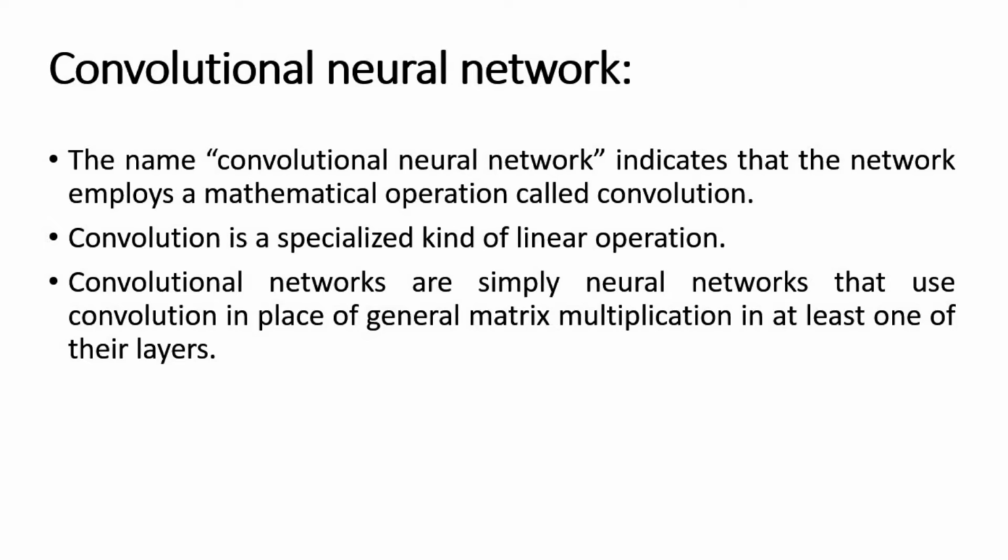In the case of a convolutional neural network, this is not a direct multiplication; there is a convolution associated with all the operations. How the convolution operates is based on a structuring element, and the structuring element is defined by means of kernels. What kernels are, we are going to understand further.